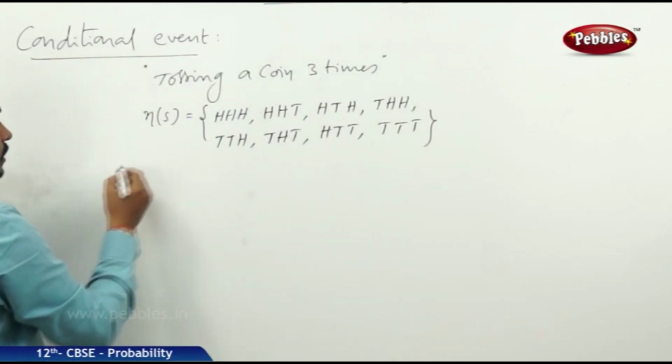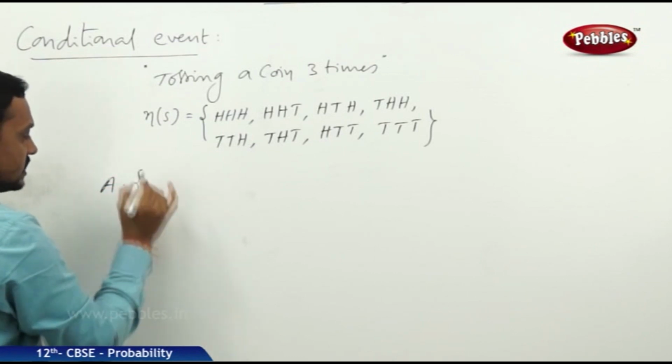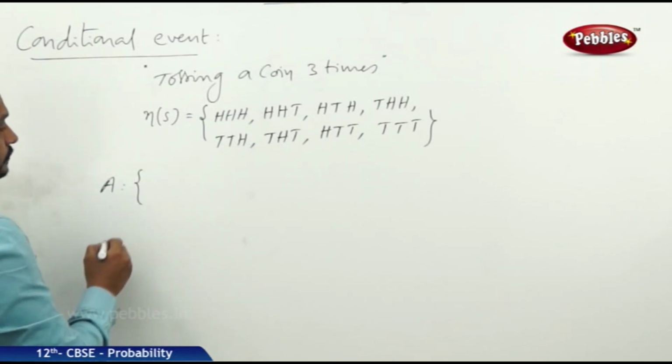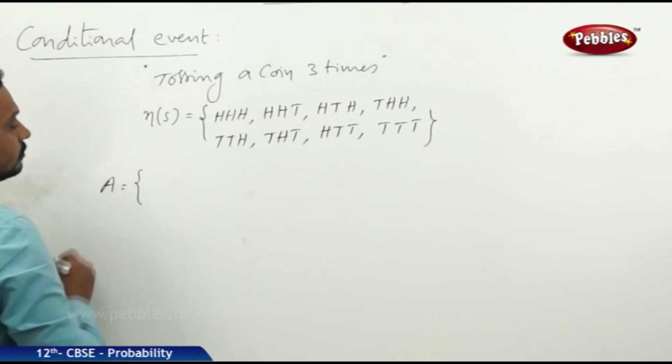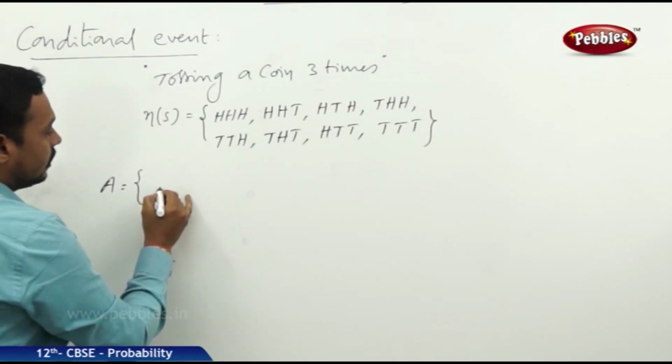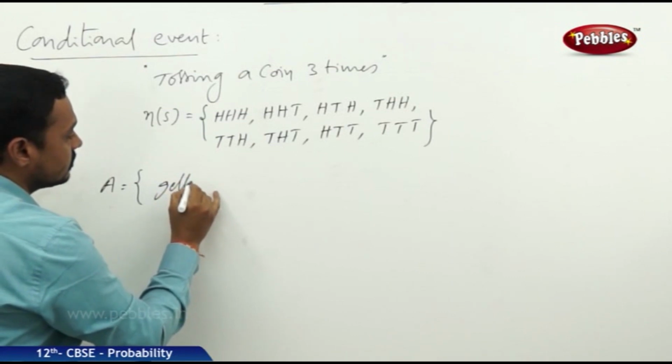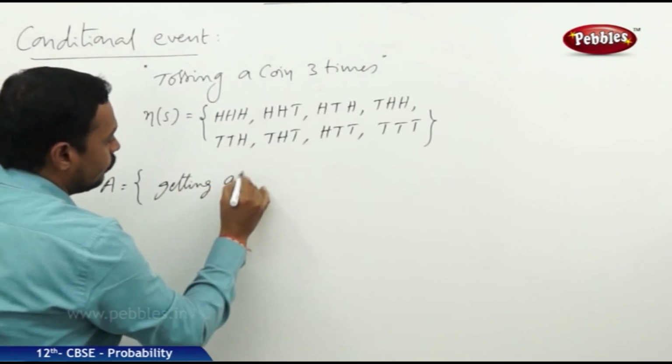Now I am going to define 2 events. One is A, equal to the event of getting at least one head.